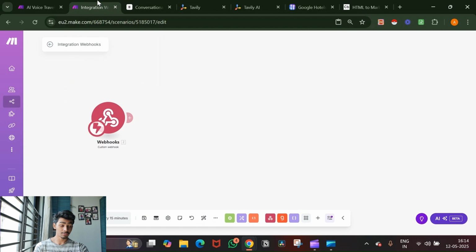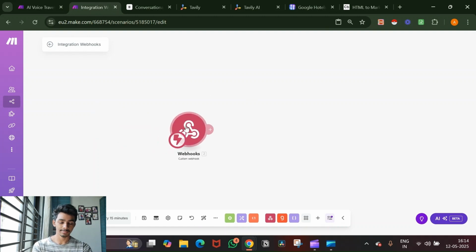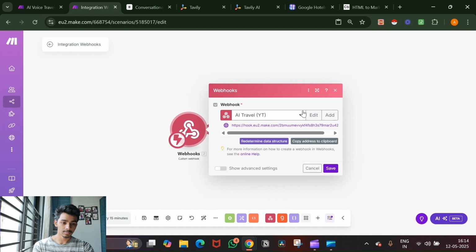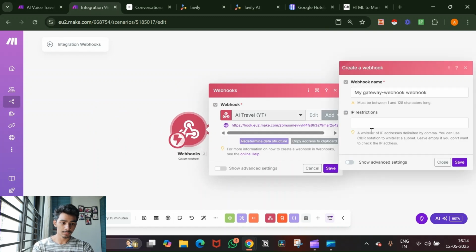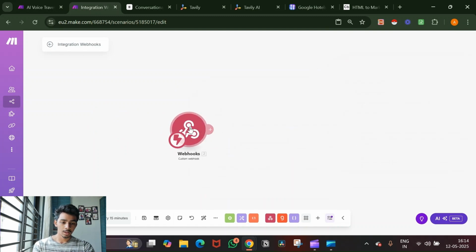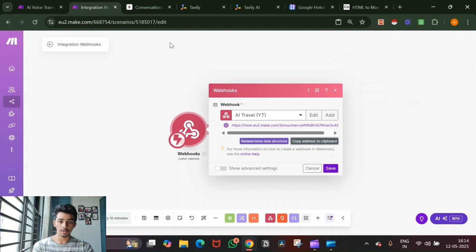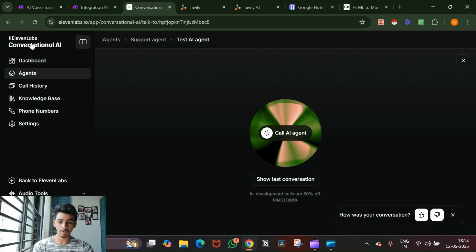Now that you've seen the demo, let's start. First thing inside of make.com, we want a webhook. Okay, so I just opened up here, added a new webhook, and I'll just copy the email, head over to 11 Labs.